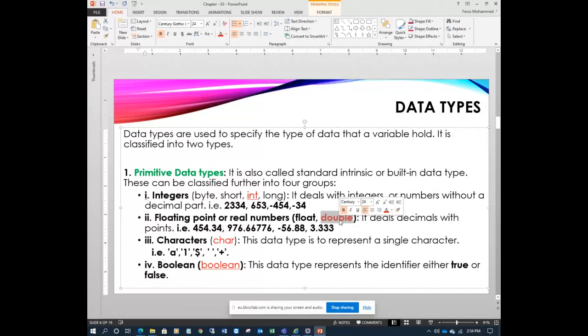Now for example, grade. For example, A grade, B grade, C grade. Use character. Simple, right? It will not go with A plus, because the plus makes it more than one character. It will be only one character. Again, boolean: pass or fail. Student is pass or fail, so use either true or false. So you use boolean. Based on the type of data, you have to specify the data type here.